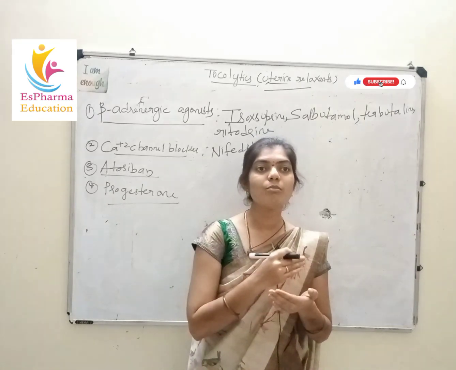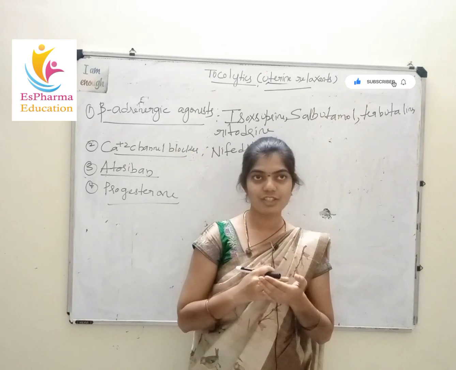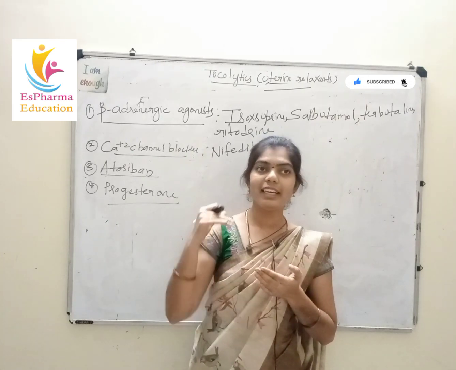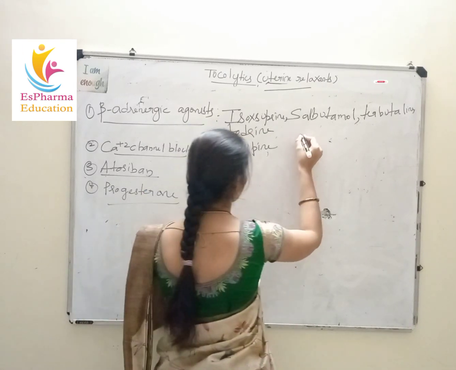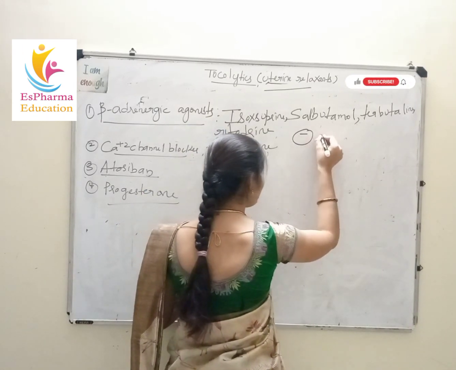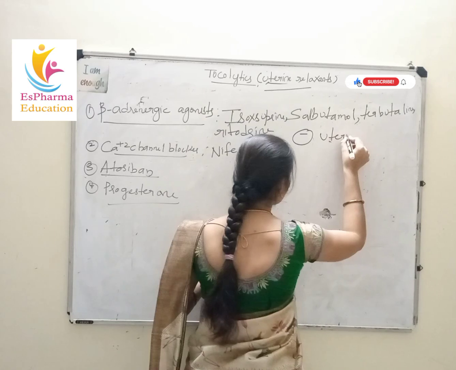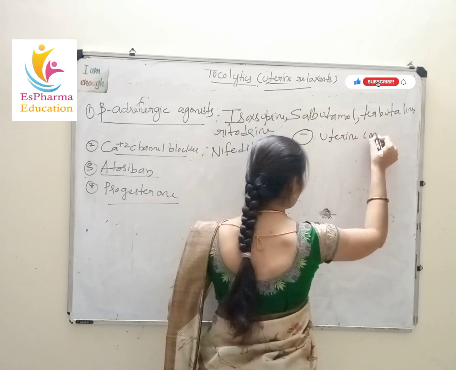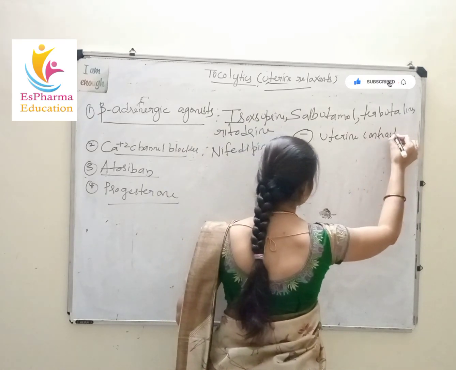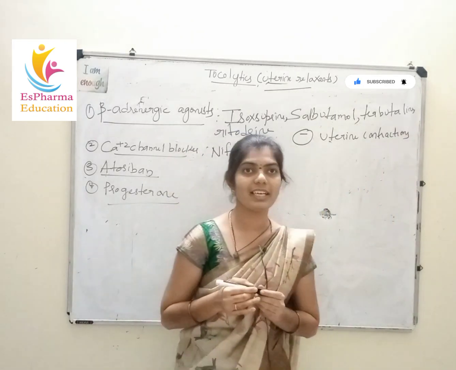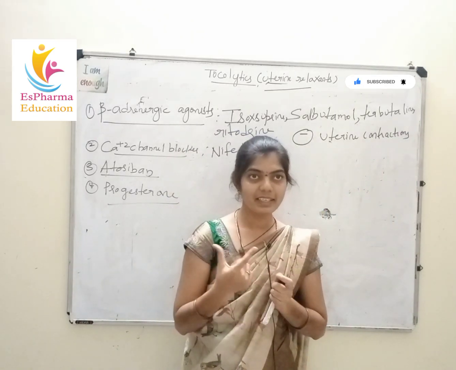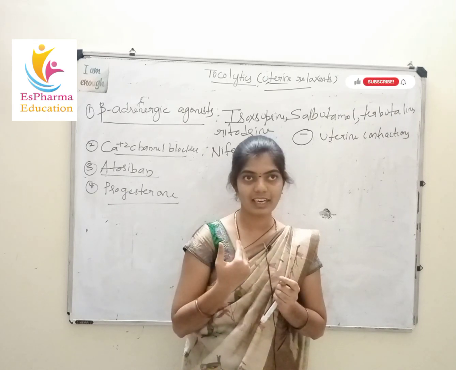First, moving on to the mechanism of action. They will mainly inhibit your uterine contractions. Tocolytics are the drugs used to inhibit uterine contractions. This is the mechanism of action of tocolytics.